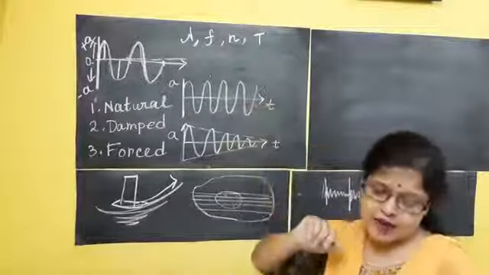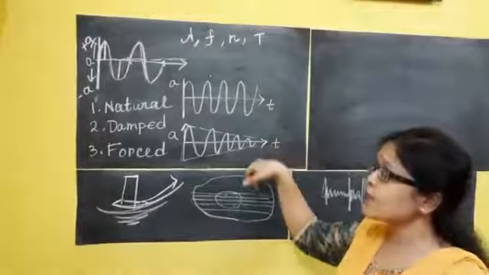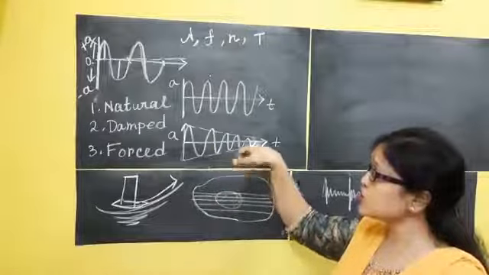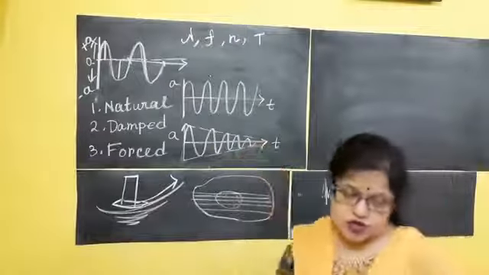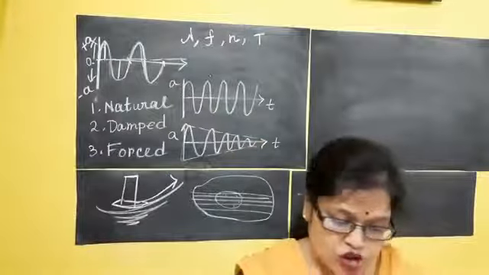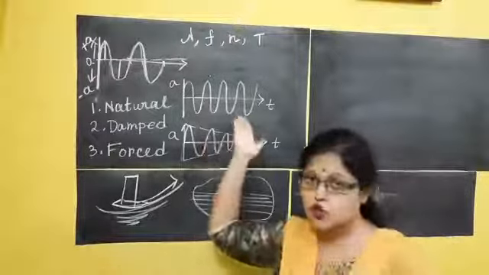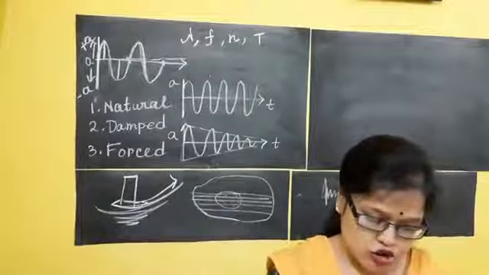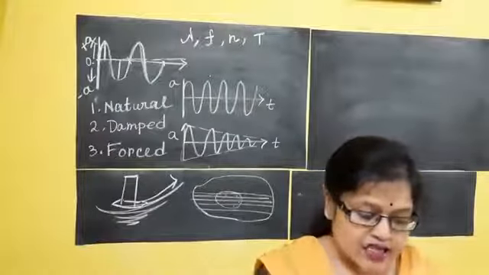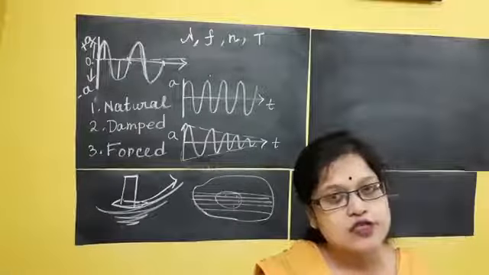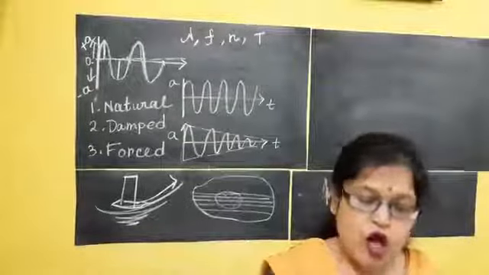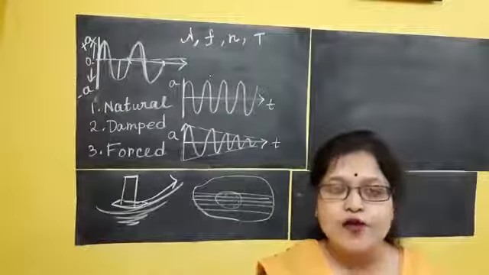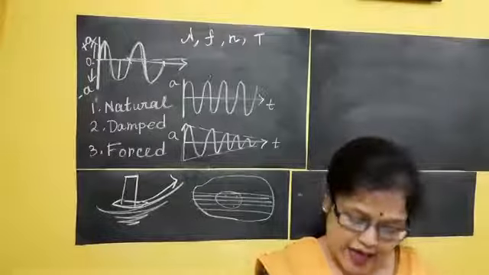In the opposite case, the amplitude is not constant, it is damped with time. The second point is there is no loss of energy in natural vibration. In damped vibration there is a loss of energy. In natural vibration no external force is applied. In damped vibration, obviously, an external damping force, viscous force, is applied.